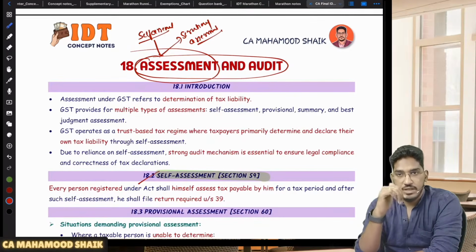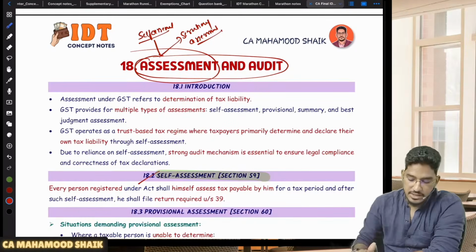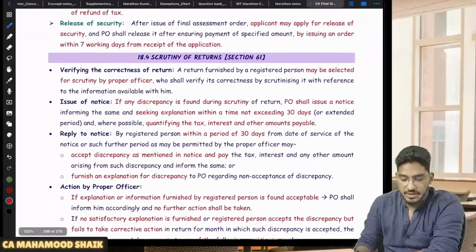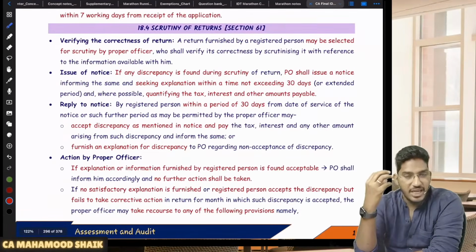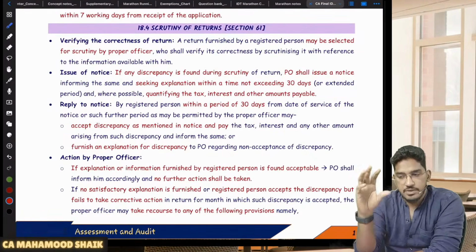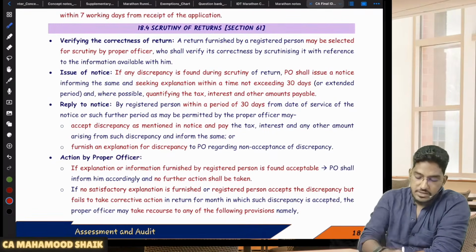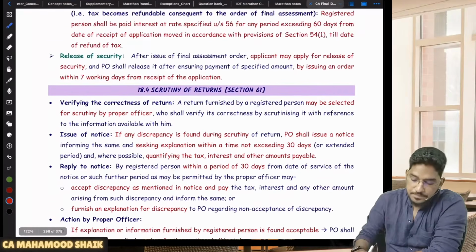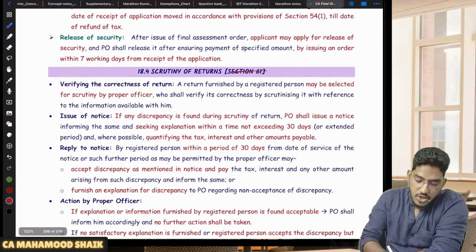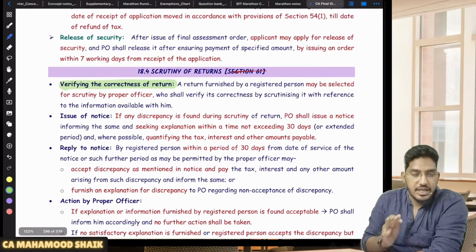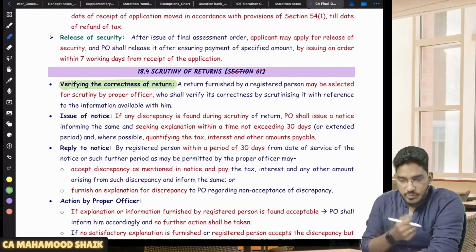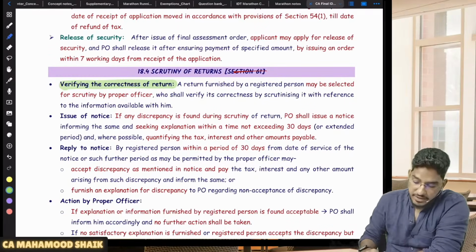He will determine whether you have made a correct declaration of your liabilities. On the basis of risk parameters, your returns will be taken up for scrutiny. That means the proper officer will check whether the data you have submitted is correct or not. So let us cover what happens in scrutiny of returns as per section number 61. What is scrutiny of returns? Verifying the correctness of the return. Whatever return you have submitted, whether it is correct or not, will be verified.